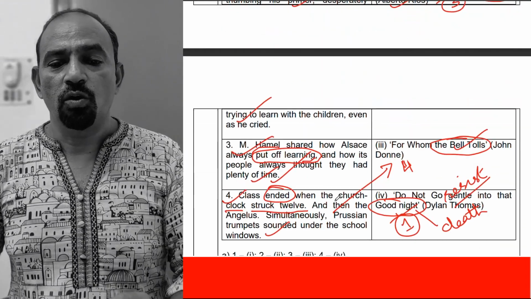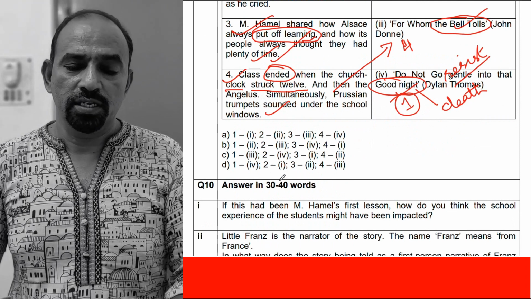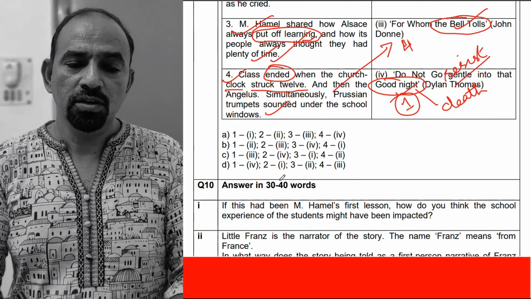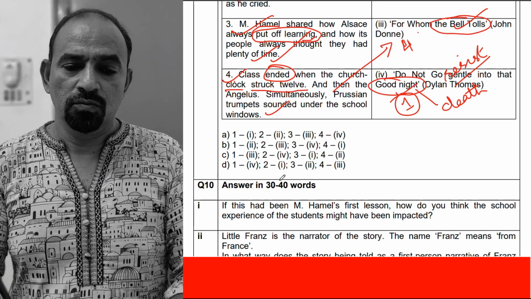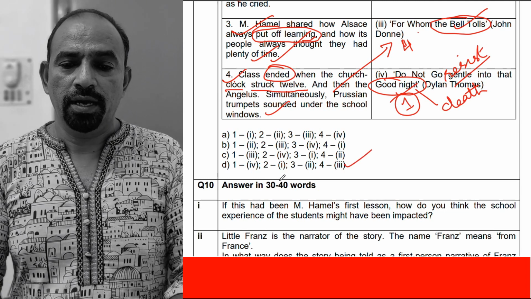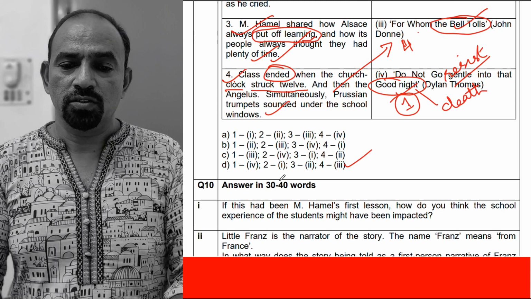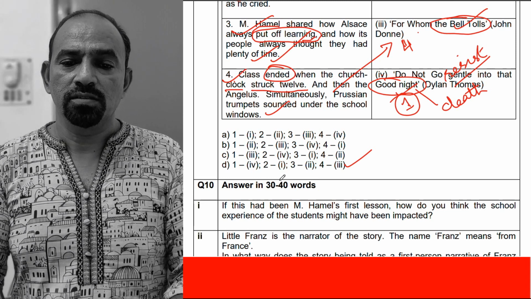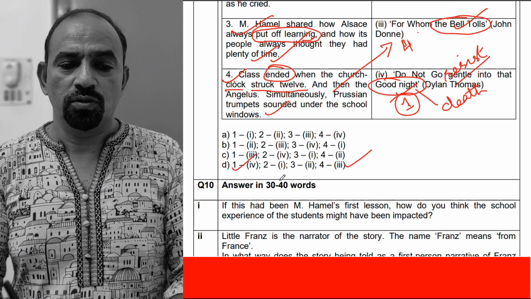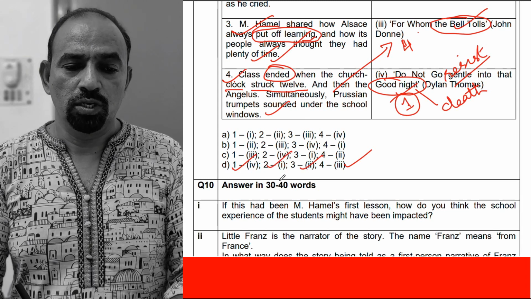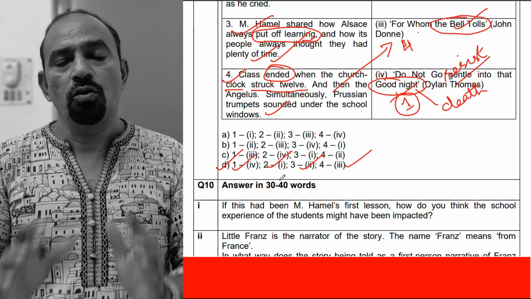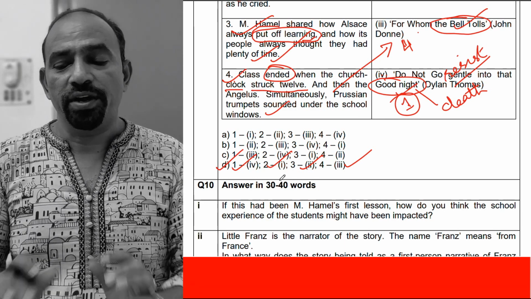So this is the order. Let us check this order in the answers. Fourth as third, and 1 as 4, 2 as 1, and 3 as 2. So D is the right option.